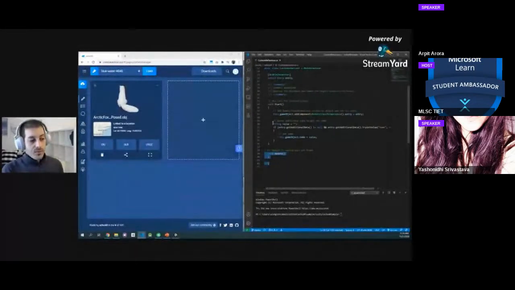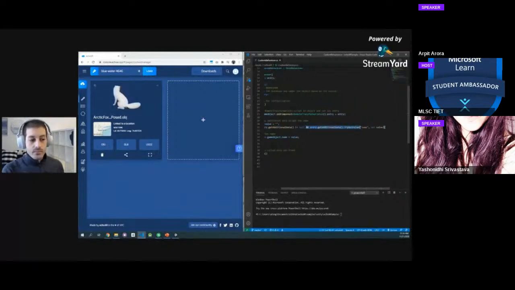We have this snippet of code right here. Let's review it together. So we're asking, do I have any additional data? If I do, do I have any additional data called name? If so, set the name of the object to that name. Super simple. So let's see how that works.